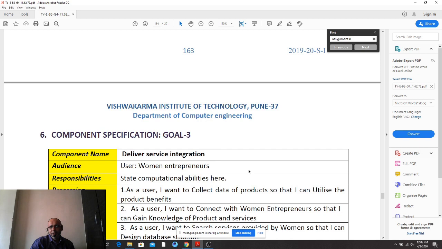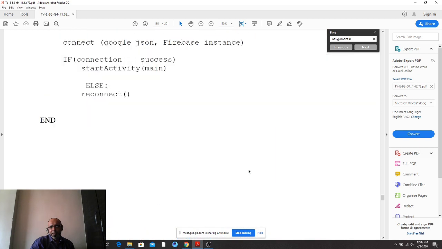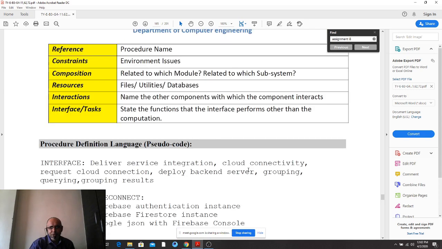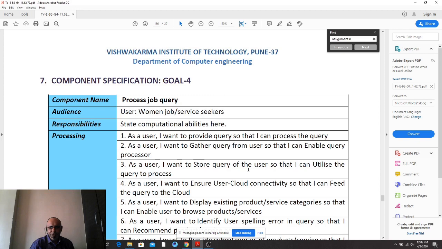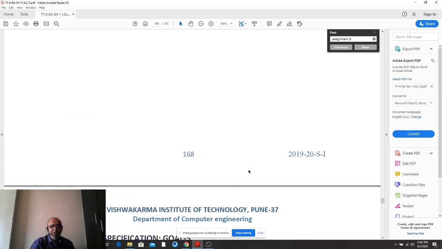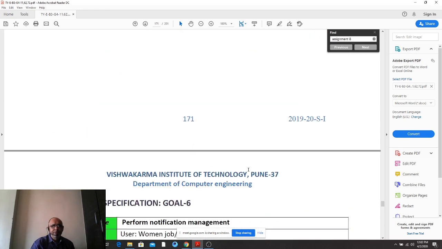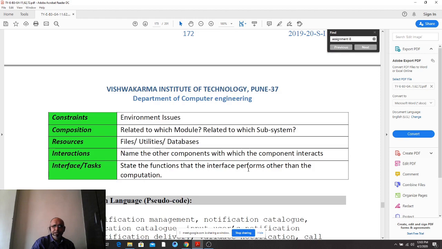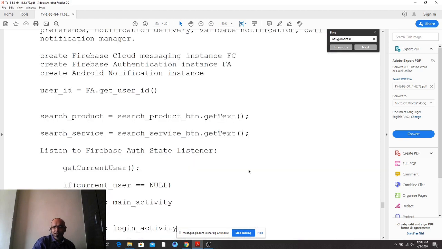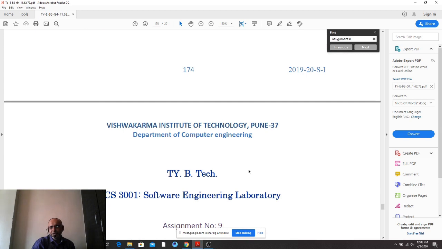For goal 3 also you will be writing likewise. A very short description will work, and then bullet level detail, and the last goal. So when you write these component specifications for 6 goals, your 8th assignment will be done.